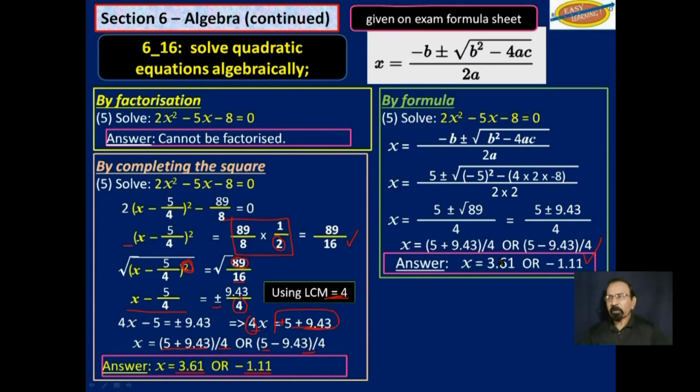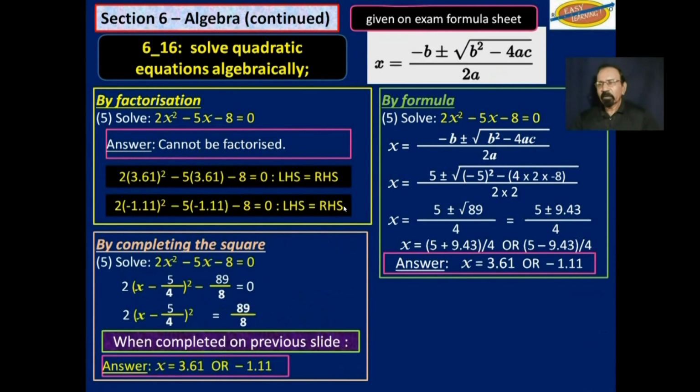So let me get something clear. If you can use factorization and you're asked to use it, fine. If factorization doesn't work and you can use completing the square, if you are forced to use it, fine. But I think using this formula here is the easiest, especially since you don't have to remember the formula. It will be given on the formula sheet in the examination.